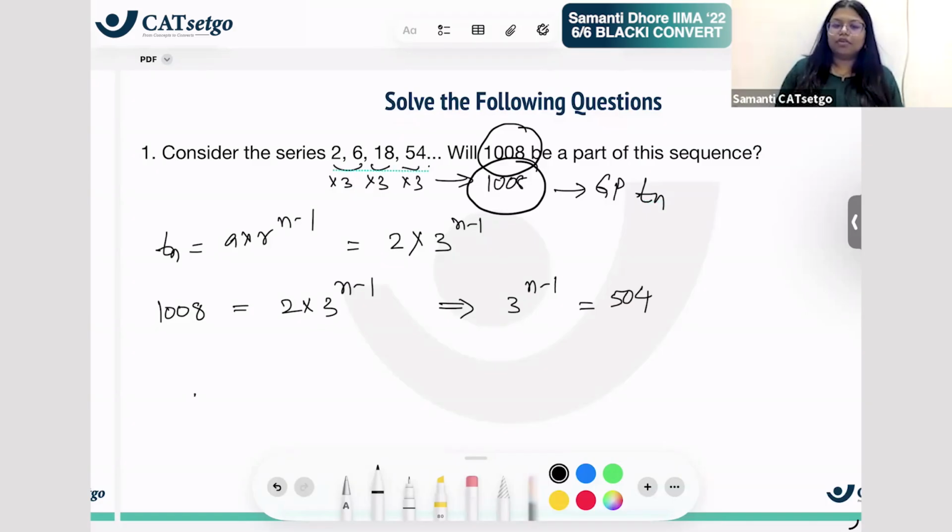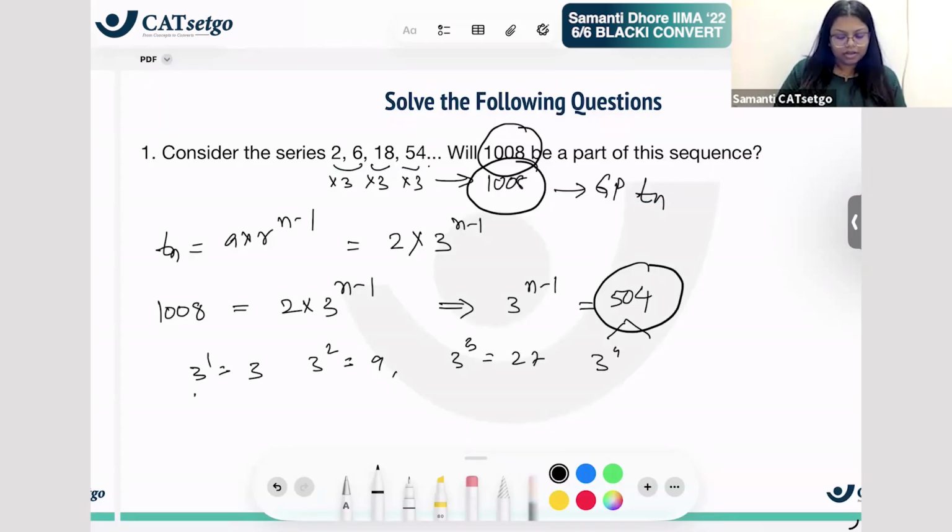It's 504. Now, definitely 504 is divisible by 3. But is it a power of 3? Can I write it as some power of 3? Let us see it. Till where do you know the powers of 3? You should know till 10 anyway. 3 square is 9. 3 cube is 27. 3 raised to 4 is 81. Then 3 raised to 5 is 243.